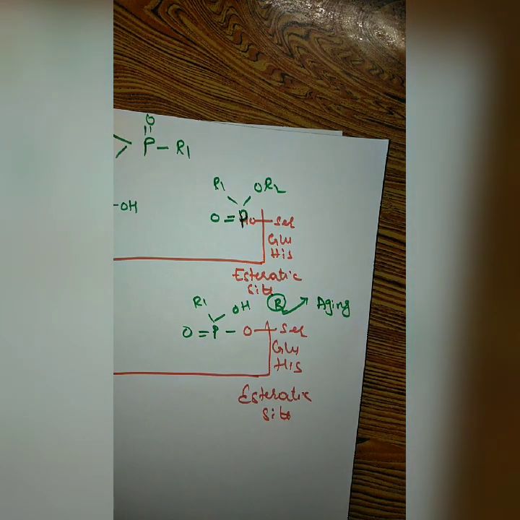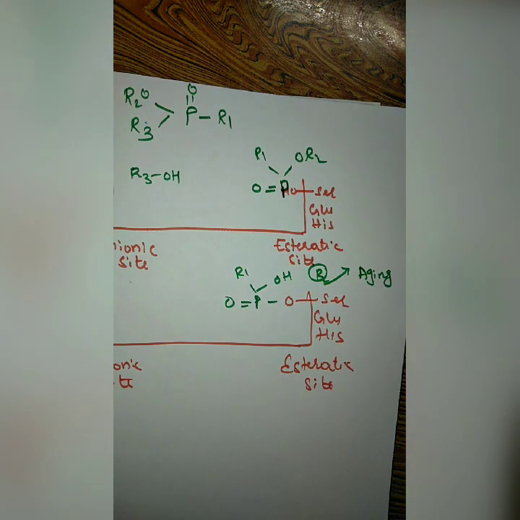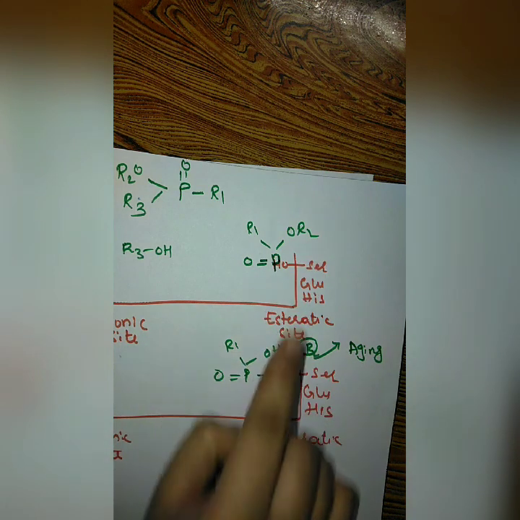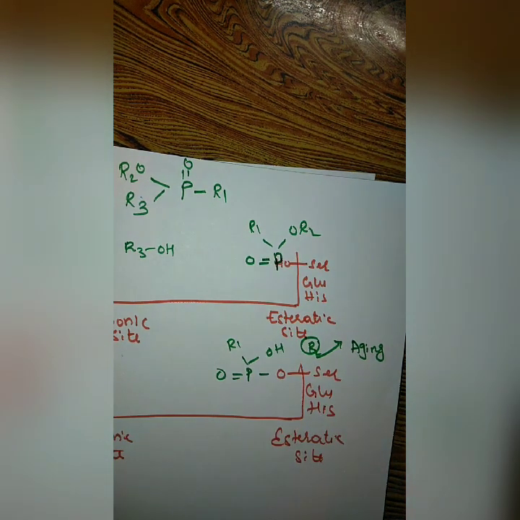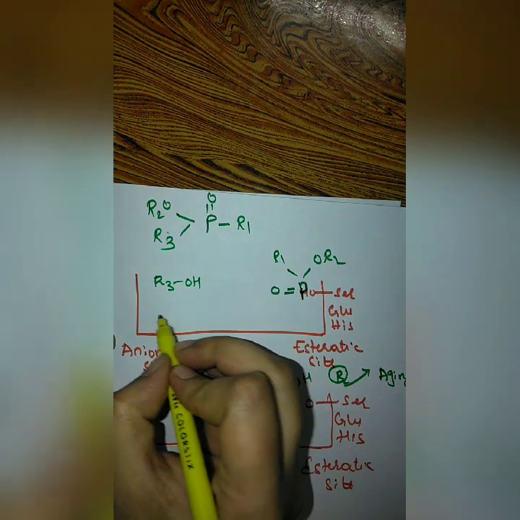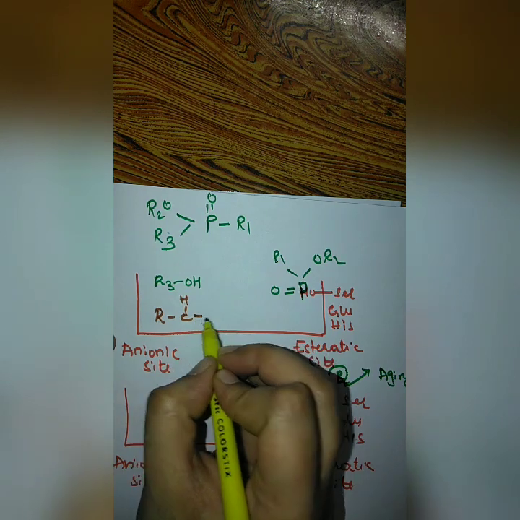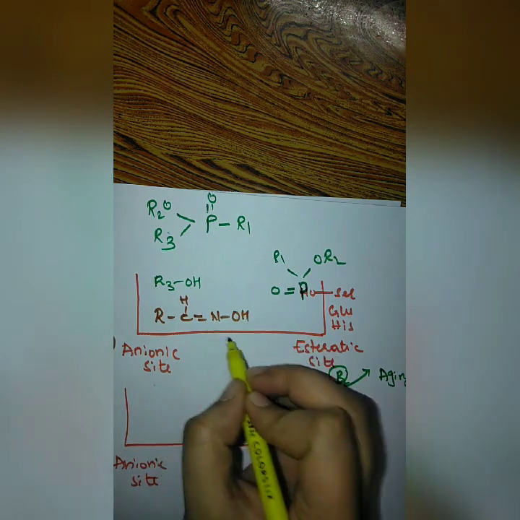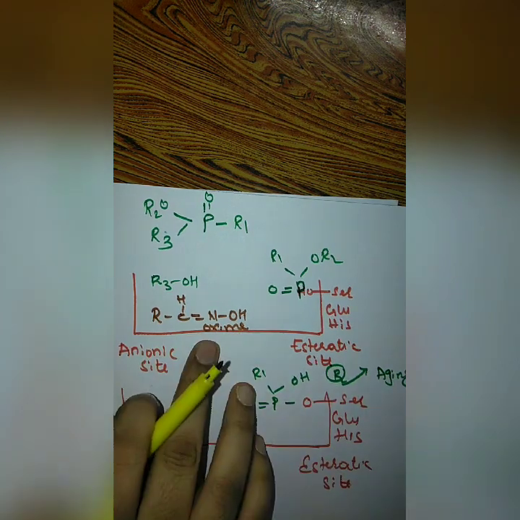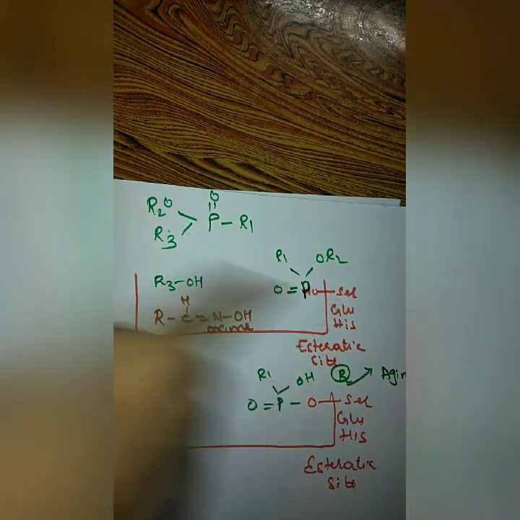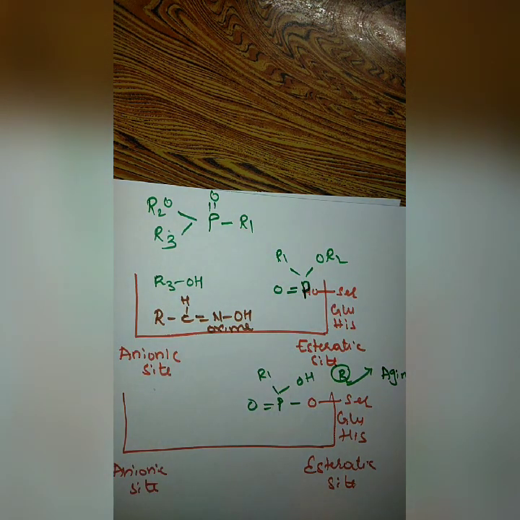Okay, so how can we inhibit aging? Aging can be inhibited with the help of a drug known as oximes, like your pralidoxime. So oximes can work before aging occurs, means before the removal of this R2 group we should provide oximes. So the structure of oxime is somewhat like this. Okay, this is oxime. So oxime will hold the phosphate group and it will remove it from the serine binding site, and it can free the enzyme from this organophosphate.